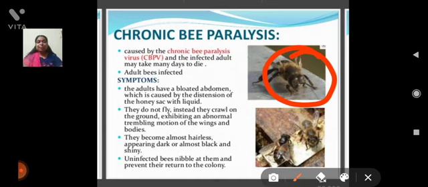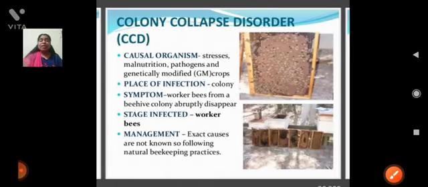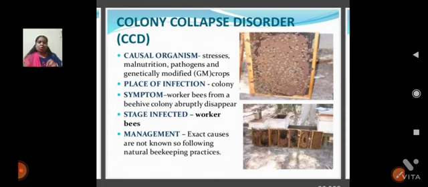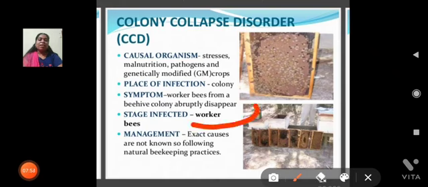Next, colony collapse. Colony collapse means the collapsing of the colony. In apiculture, the making of a colony is very important. It affects worker bees. In this disease, the total colony collapses. So the infected stage is worker bees, and it will collapse the total colony.